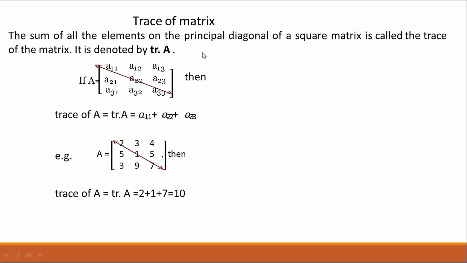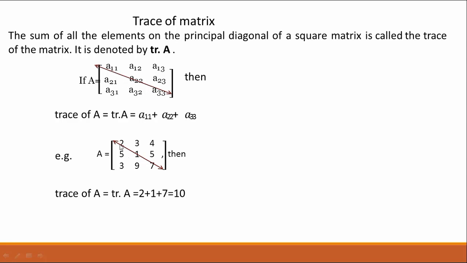Now, what is the trace of a matrix? The sum of all the elements on the principal diagonal of a square matrix is called the trace of the matrix. This means that if we add the elements of the principal diagonal, then we get the trace of a matrix. For example, in this matrix, A11, A22, A33 lie on the principal diagonal. If we add these three numbers, A11 plus A22 plus A33, then we get the trace of the matrix.